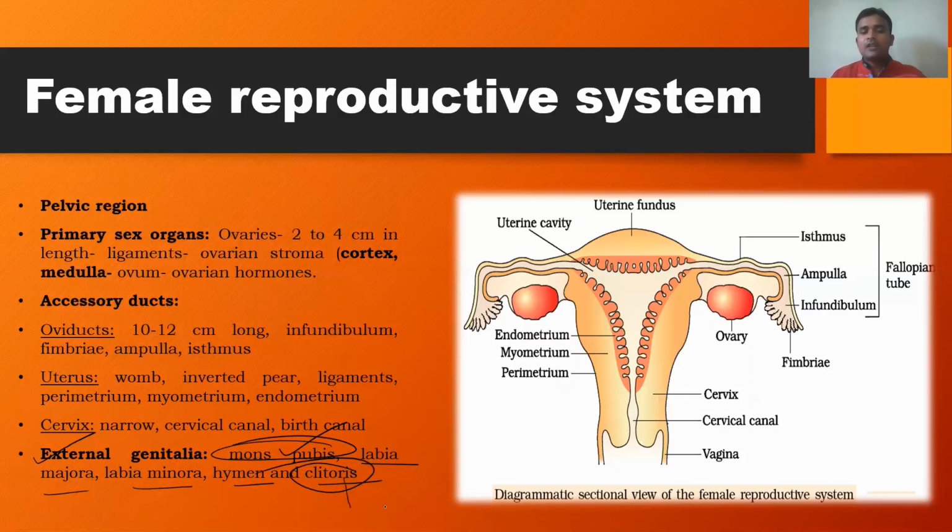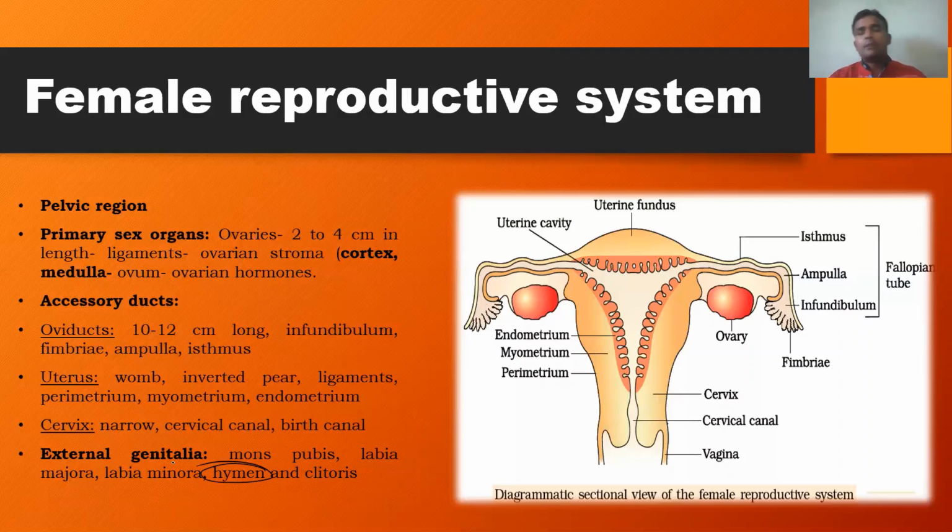That means the clitoris is highly touch sensitive. So it is responsible for the sexual excitement in female individuals. Then about the hymen: the hymen is a thin layer that partially covers the vaginal orifice, the opening of the vagina.